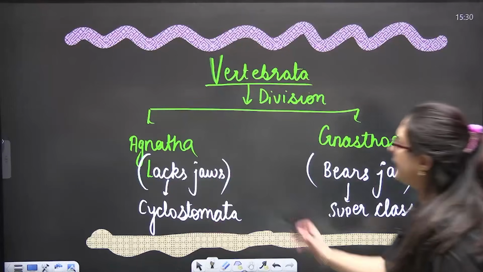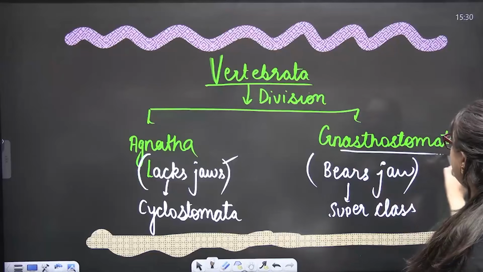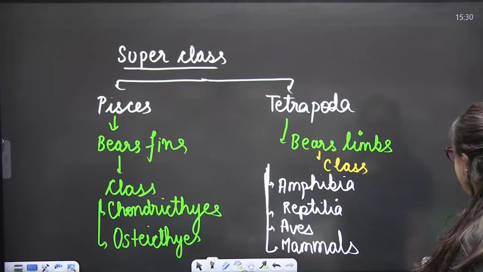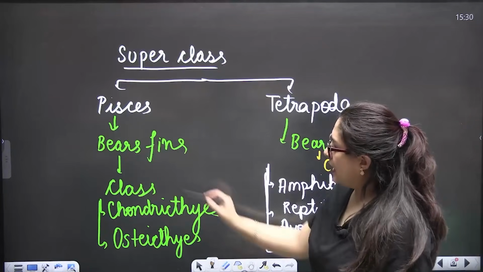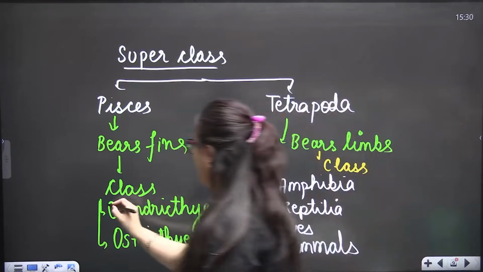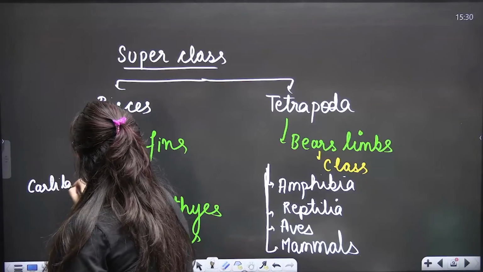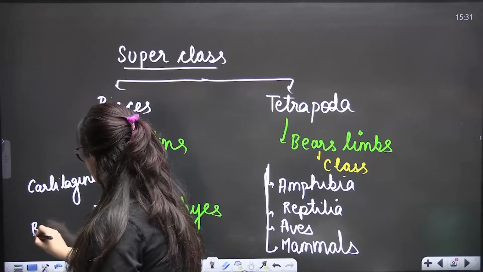Vertebrata division: Agnatha don't have jaws. Example: Cyclostomata. Gnathostomata bear jaws. Superclass Pisces bear fins. Class Chondrichthyes, Osteichthyes. Chondrichthyes means cartilaginous fishes, the body is full of cartilage, and Osteichthyes means bony fishes.